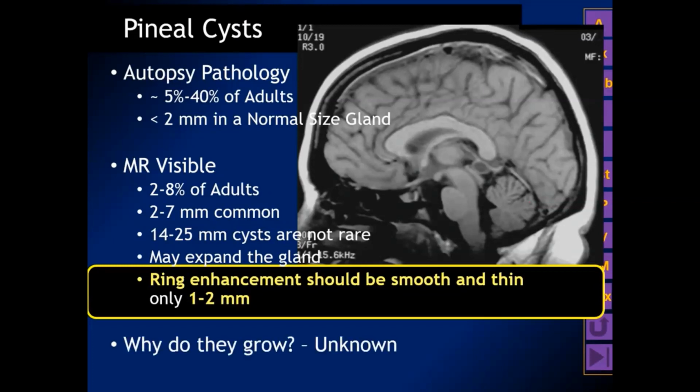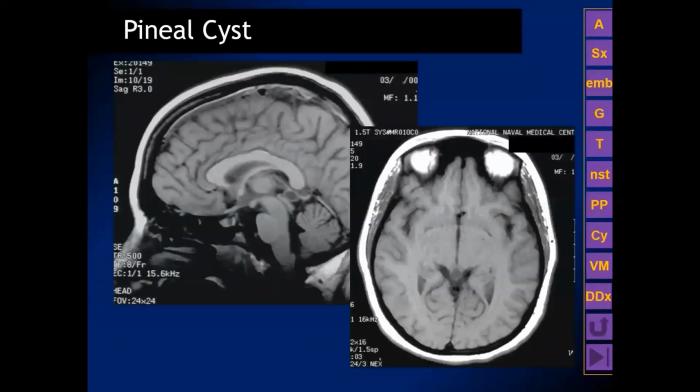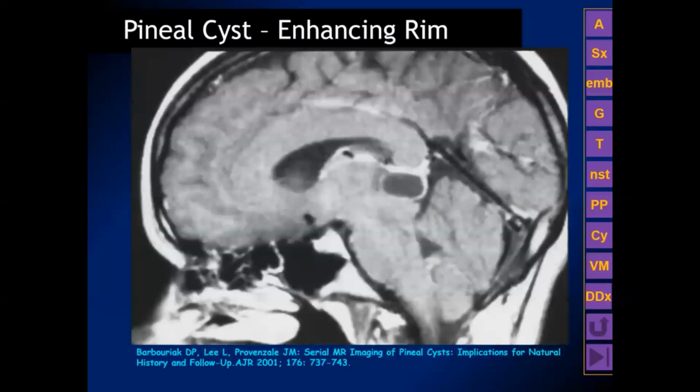Why do they grow? It's unknown. This is a classic example of a pineal cyst. The signal intensity is slightly different from CSF, but oftentimes they're identical to CSF. And again, this is extending below the tentorial hiatus, which is a feature we saw with the pineal region neoplasms.